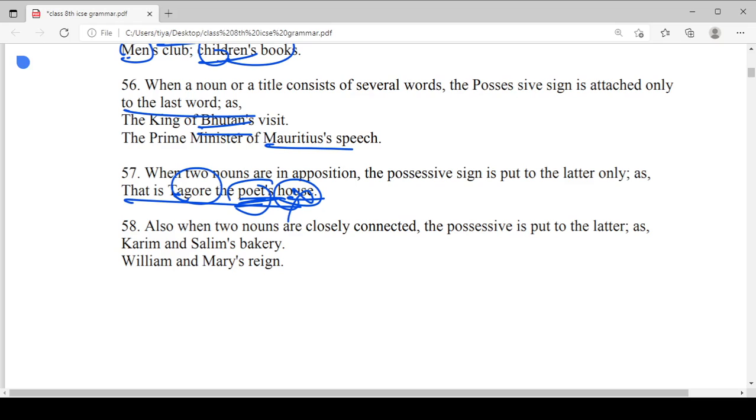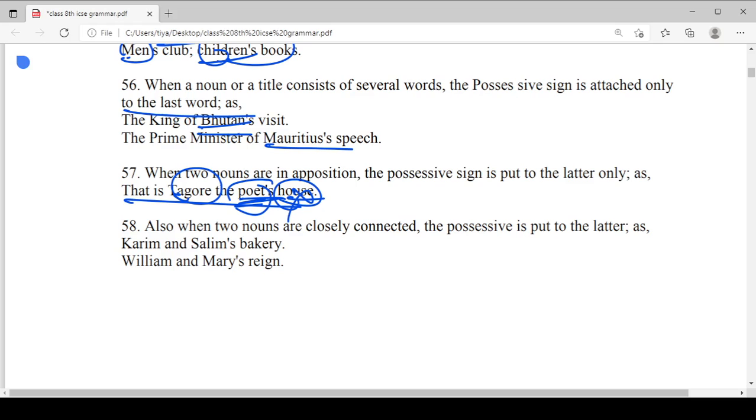And I hope you are getting my point and you easily understood what I am trying to say and what the rules are trying to say. And these rules are very important. If you know nothing about these rules, just read these rules again and again, and you will easily learn the rules.